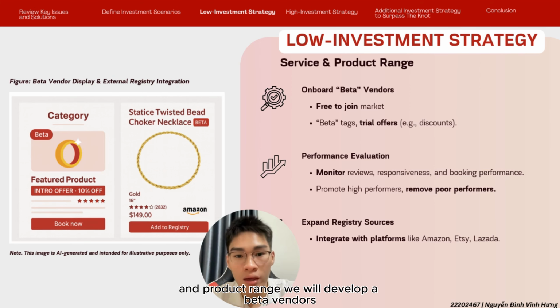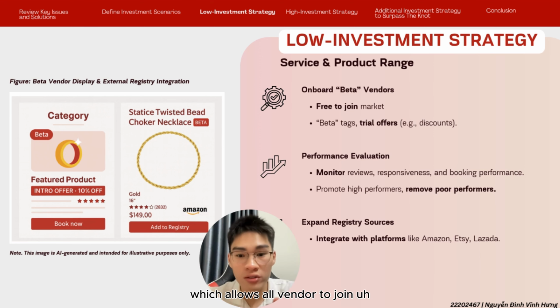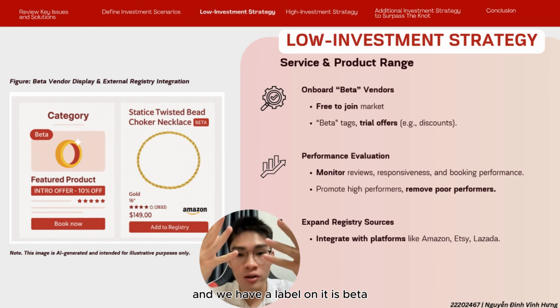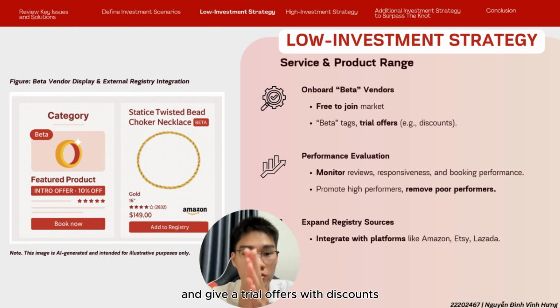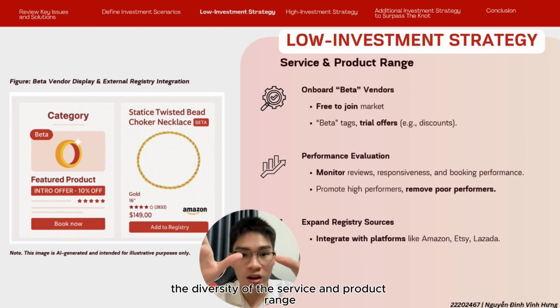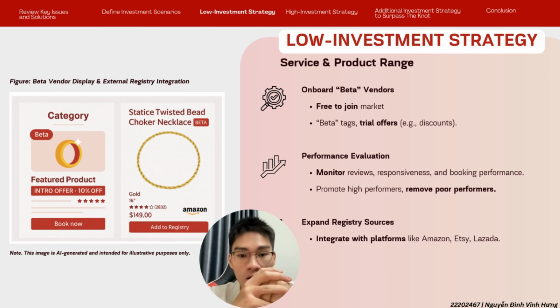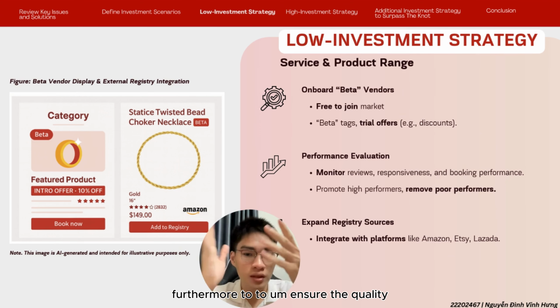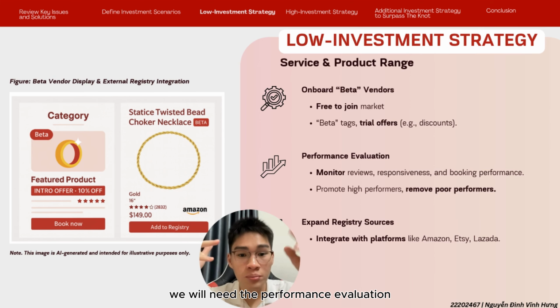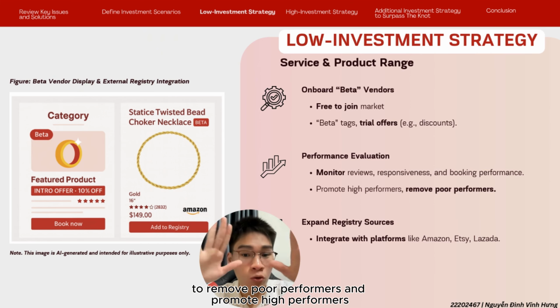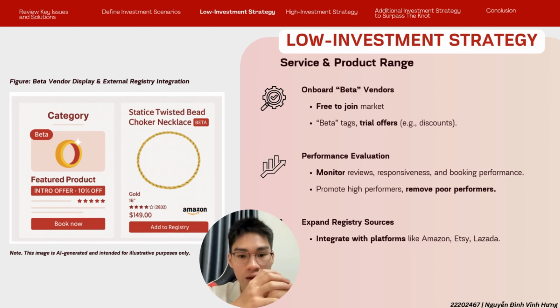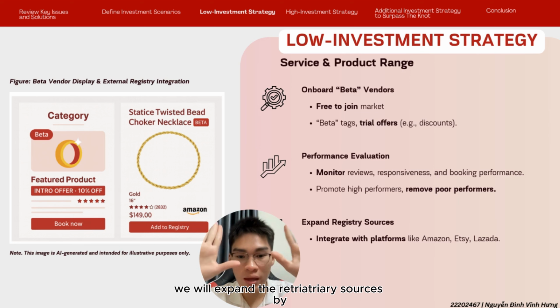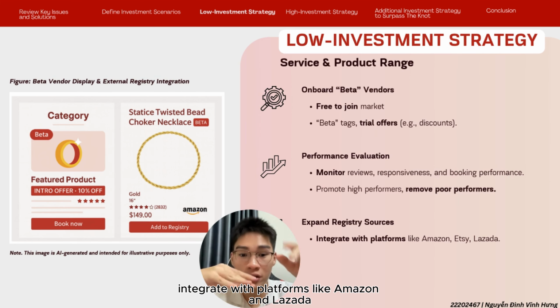And then the second point is the service and product range. We will develop beta vendors, which allows all vendors to join the platform Alpha 360, with a label on it saying beta, and give trial offers with discounts. By that, we can increase the diversity of the service and product range. Furthermore, to ensure the quality, we will need performance evaluation to remove poor performers and promote high performers. And finally, we will expand the registry sources by integrating with platforms like Amazon and Lazada.